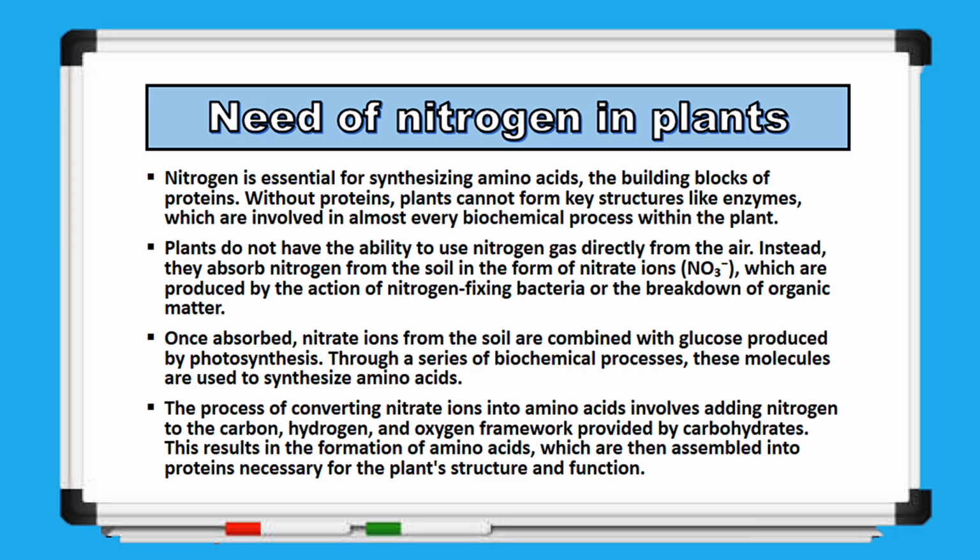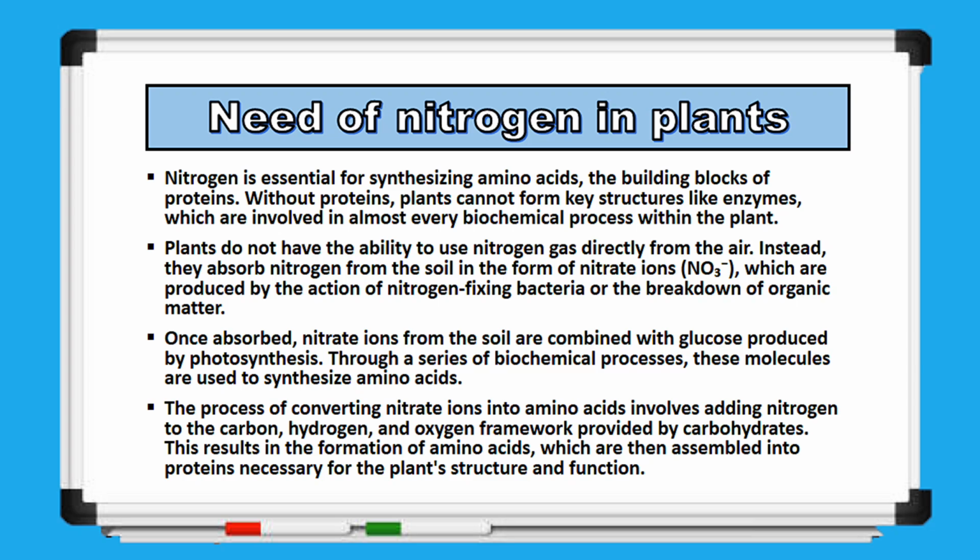Alright, let's now talk about why nitrogen is so important for plants. First of all, nitrogen plays a vital role in helping plants produce amino acids, which are the basic building blocks of proteins. Proteins are incredibly important because they act as enzymes and catalysts, meaning they're involved in almost every single chemical process that keeps the plant alive and functioning properly.